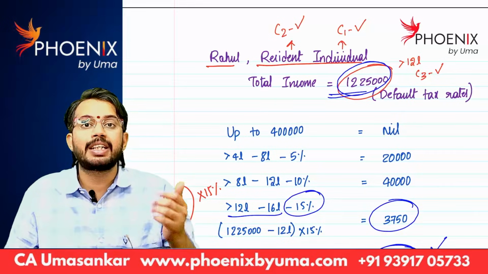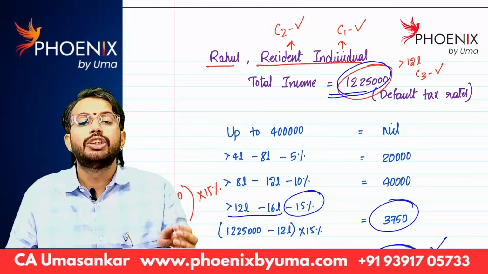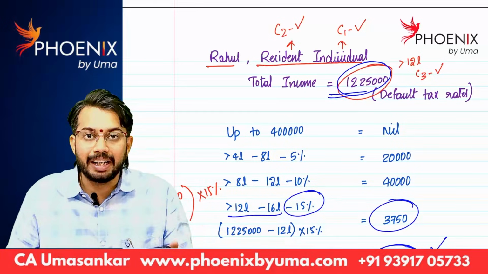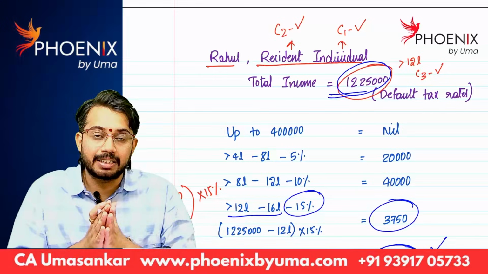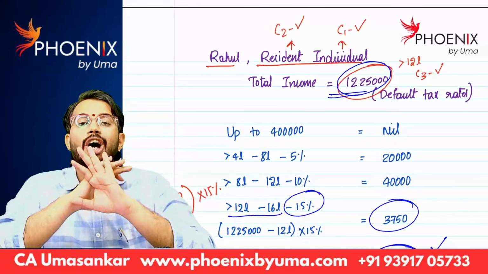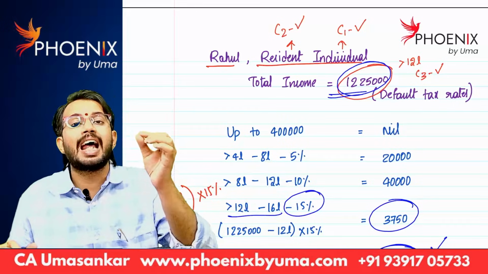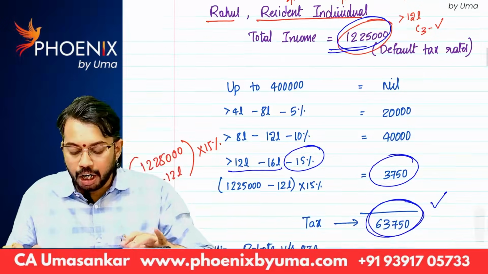Long-term capital gain under section 112 taxable at the rate of 12.5%. Short-term capital gain under section 111A taxable at the rate of 20%. Lottery income taxable at the rate of 30%. So all these are special tax rates. Rebate under section 87A is not available against tax on incomes taxable at special tax rates.